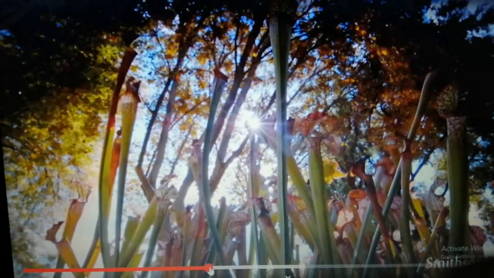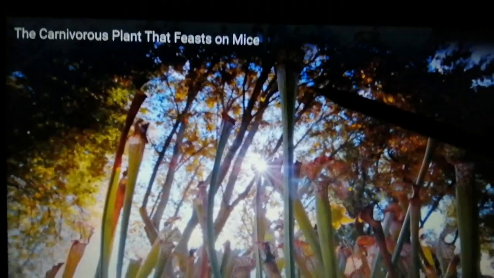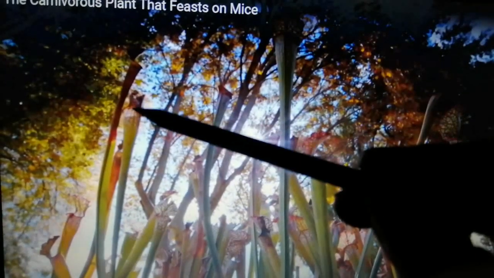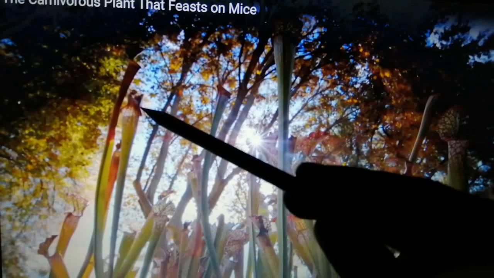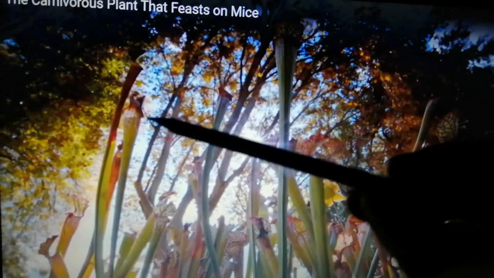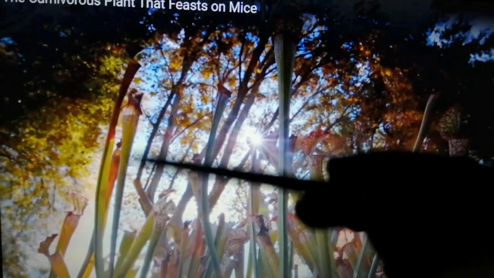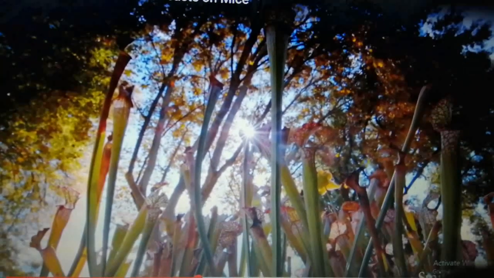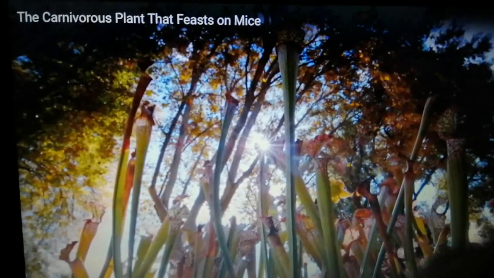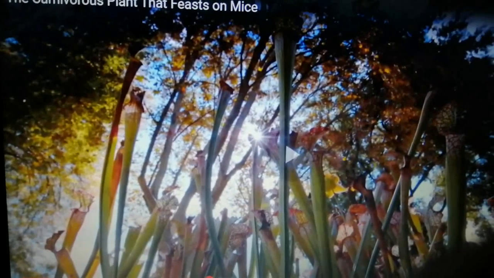So this is what a pitcher plant looks like. It has a long funnel shaped tube like structure, and down below it has nectar. So when the insects or small tiny animals come and sit over here, the inside coating is a little greasy, so they slip down, or sometimes they even travel down for the nectar, and that is how the plant is able to trap them.